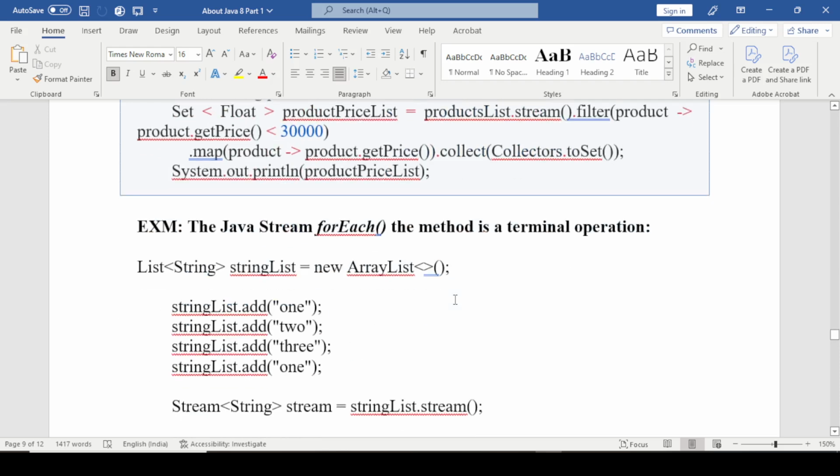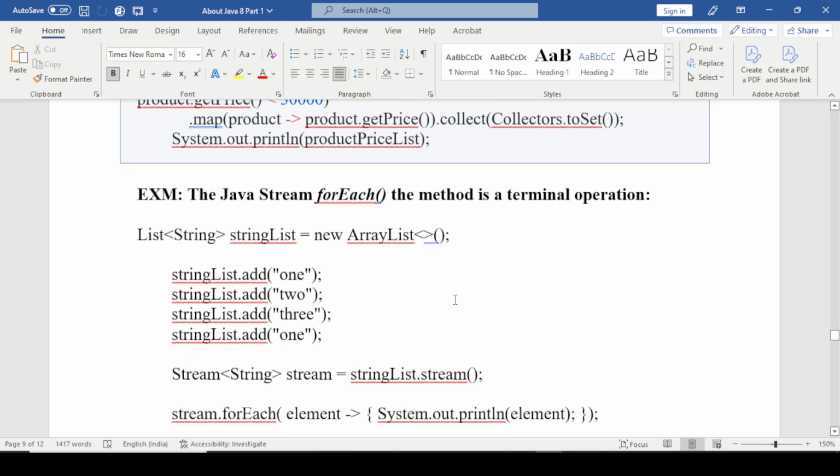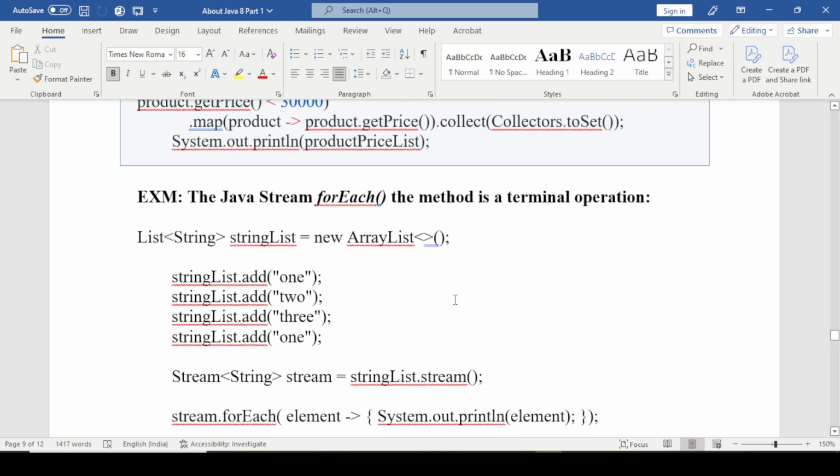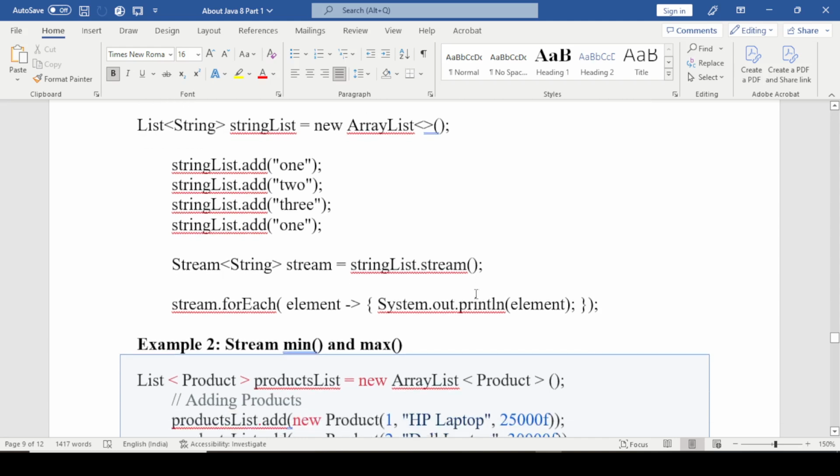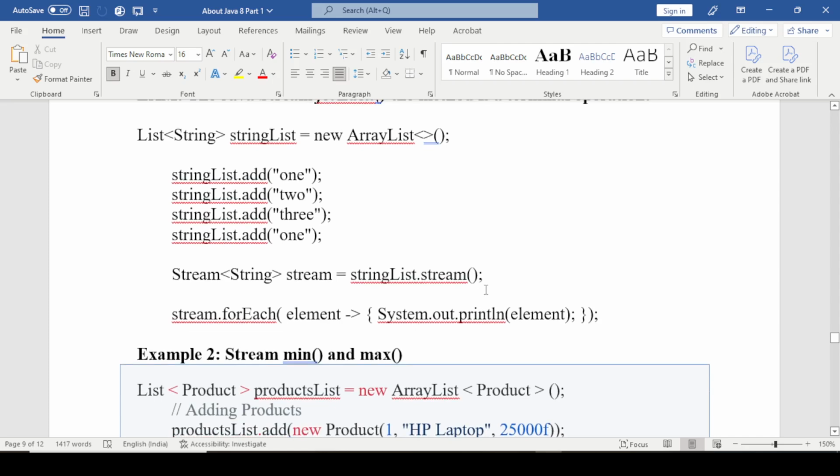The next example is the Java stream forEach method, which is a terminal operation. Suppose we create an ArrayList and add values one by one, and after that we simply use stringList dot stream, and we apply the forEach method one by one. So we get the output 1 2 3 and 1.